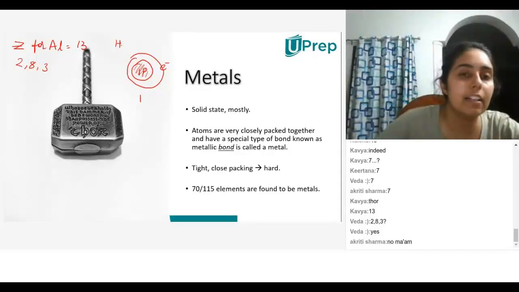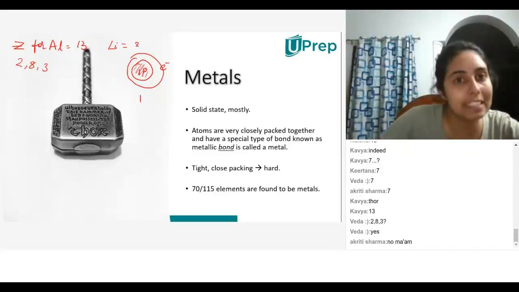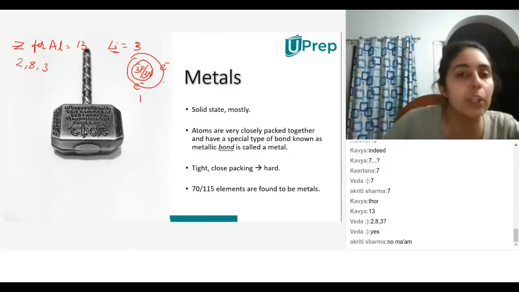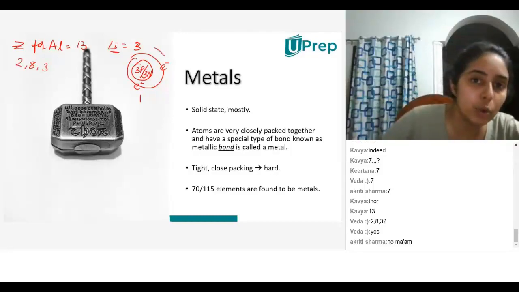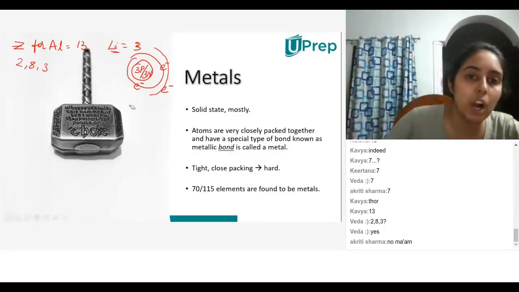Okay. Now, if I write lithium, for example, lithium has an atomic number of 3. Atomic number represents the number of protons inside an atom. So if I say atomic number of lithium is 3, that means there will be 3 protons inside the nucleus and 3 neutrons as well. Now, the first shell has a capacity of only 2 electrons. It cannot take more than 2 electrons. So the third electron goes into the second shell. So the electronic configuration of this will be 2, 1 or 2/1. However you write, you can write it whichever way you want.